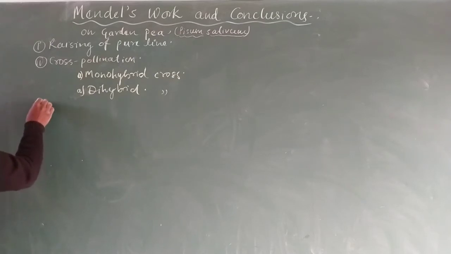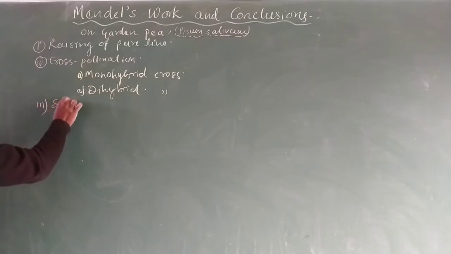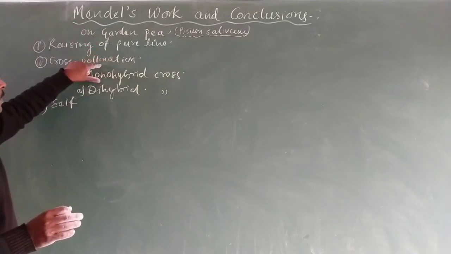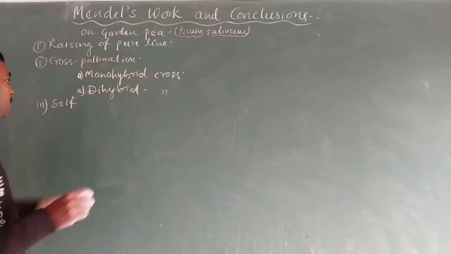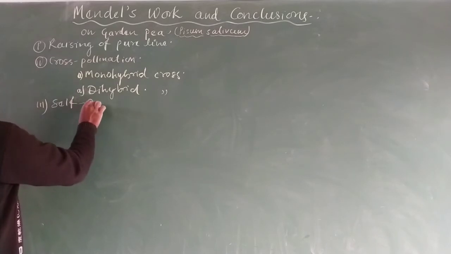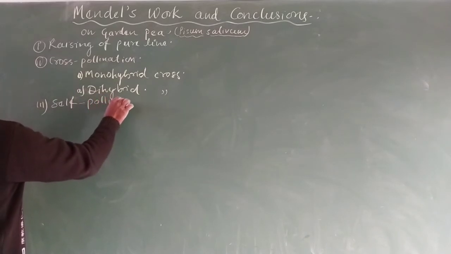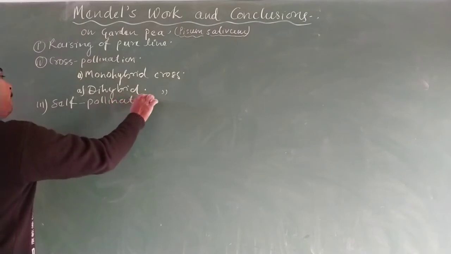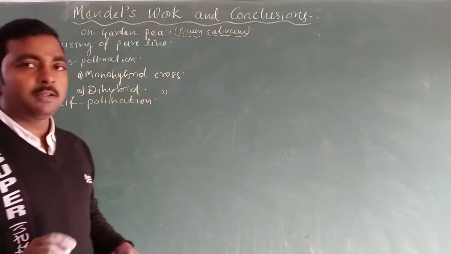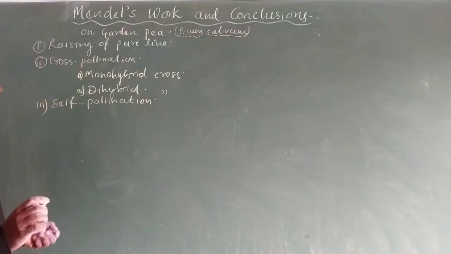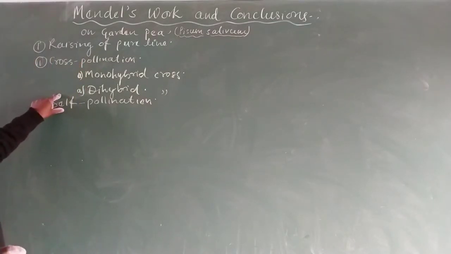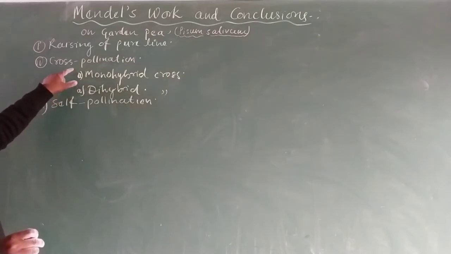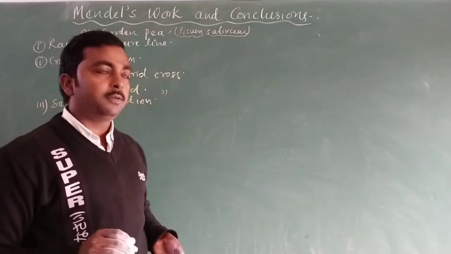The third experiment is self pollination. It means Mendel did his third step of the experiment by self pollinating the product of the cross pollinated pea plants.